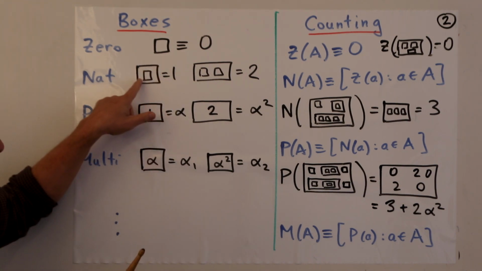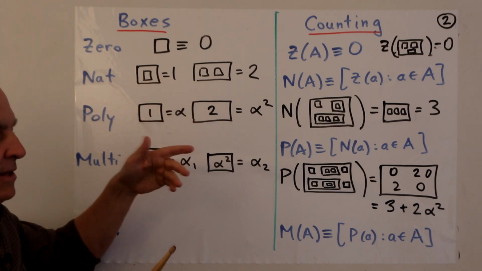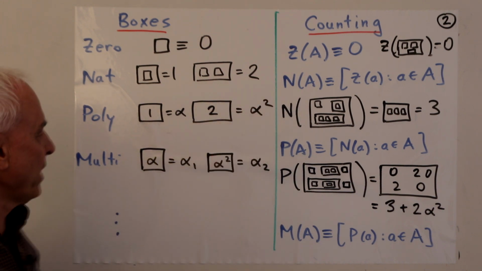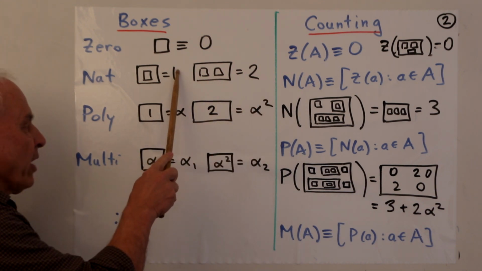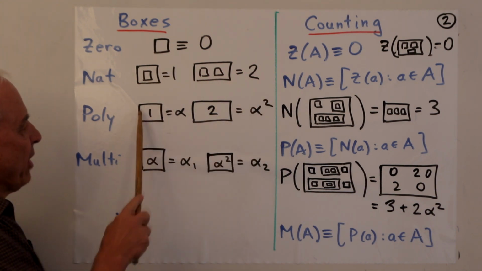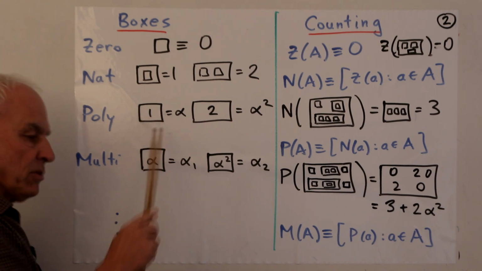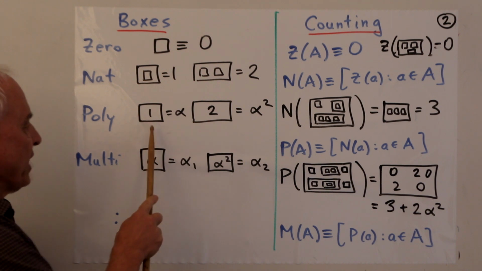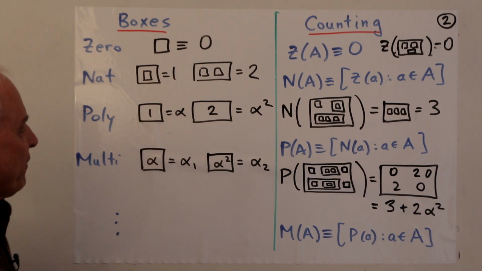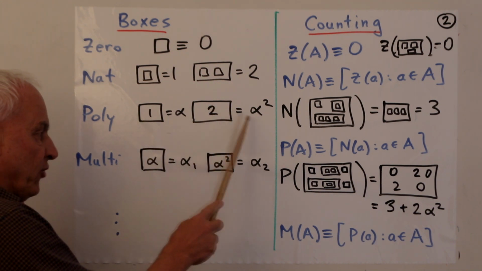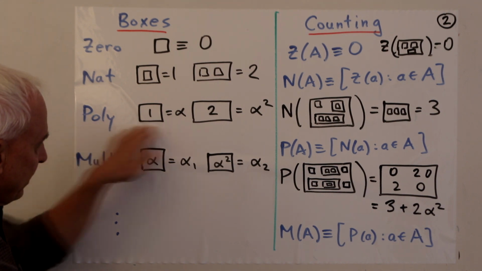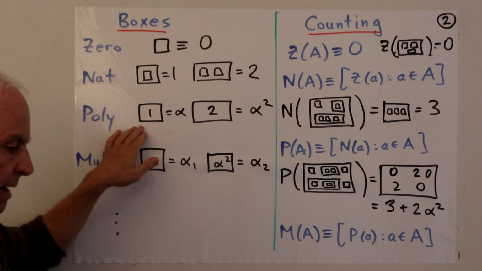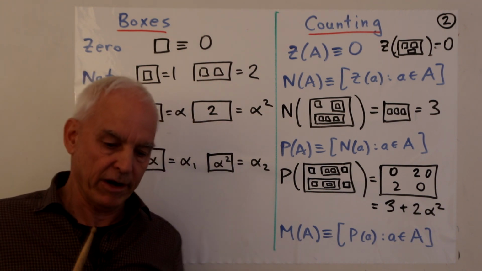If we put a bunch of these zeros inside a box, then we get a natural number. So that's the natural number 1, that's the natural number 2, etc. And then if we put this one here inside a box, so this thing here represents a box which contains a box which contains a box, if we were just writing it in terms of boxes. So that's a new kind of object. We might call that alpha. This is the box containing 2, it's alpha squared, and here we get the Pauli numbers, okay? So 0, then here are the natural numbers, here are the Pauli numbers, or polynomials in one variable.